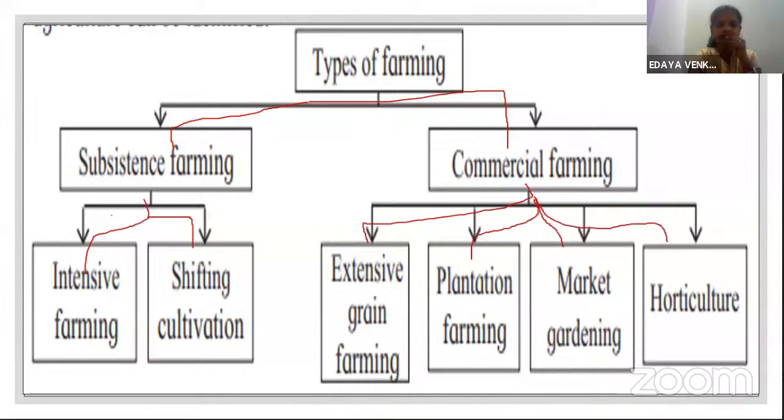Once again I'll repeat: subsistence farming and commercial farming are the two types of farming practiced in our country. In subsistence farming there are two types: one is intensive farming and two is shifting cultivation. In commercial farming there are four types: number one, extensive grain farming; number two, plantation farming; number three, market gardening; and number four, horticulture.